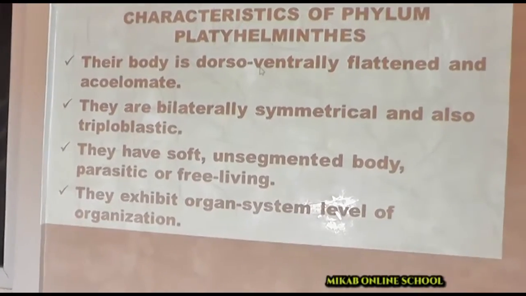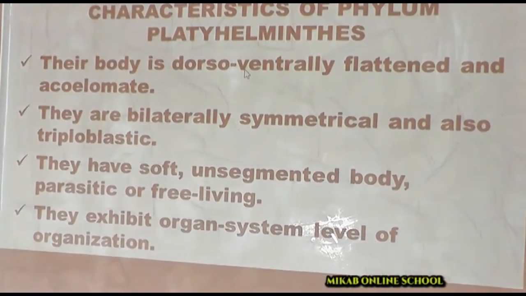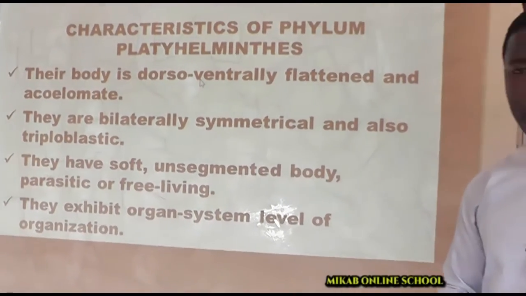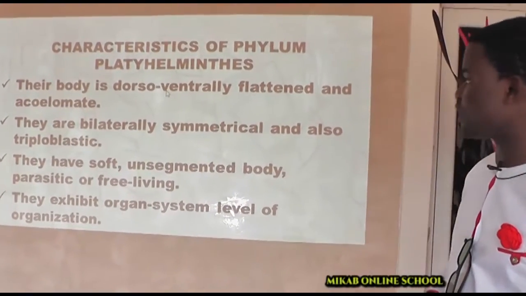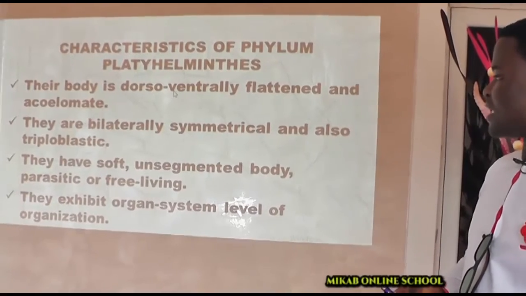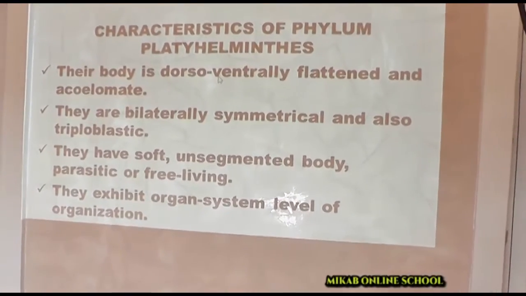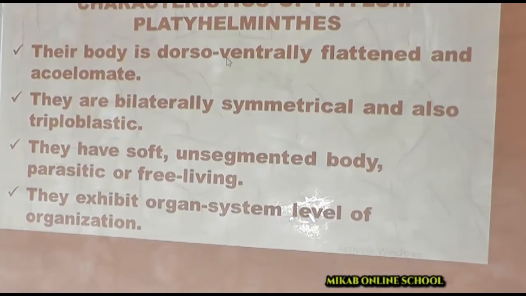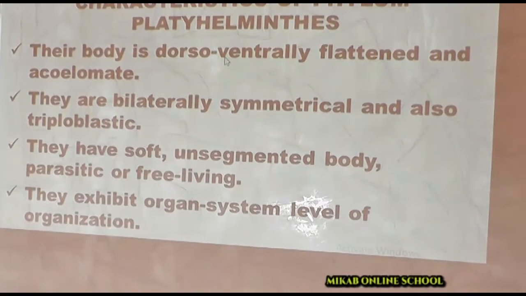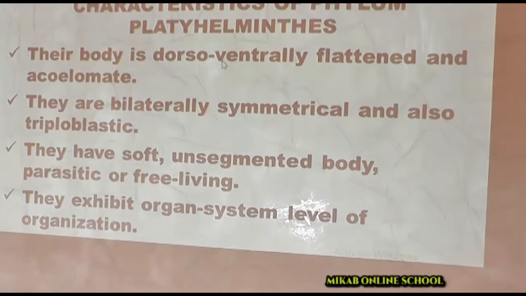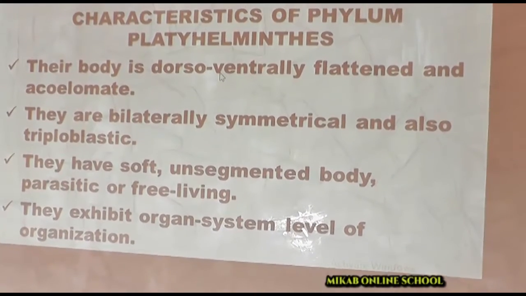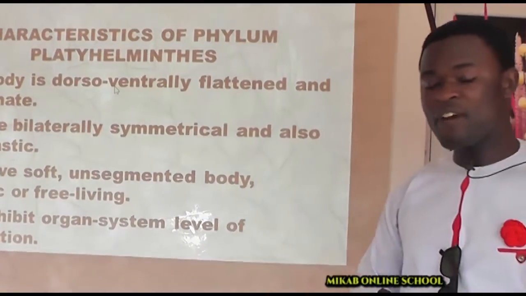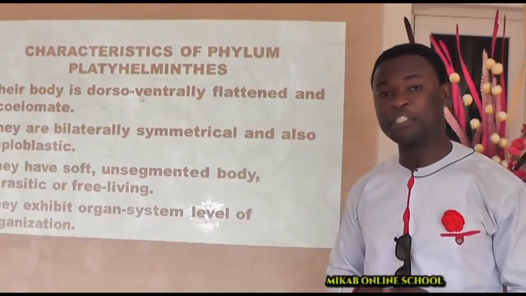Then they are also bilaterally symmetrical and triploblastic. You will remember what this means now, I do not have to explain it further. Their bodies are soft, they are unsegmented, and they live as parasites or as free living, like we have mentioned before. These organisms exhibit the organ system level of organization. That is to say, they live at the organ system level of organization.